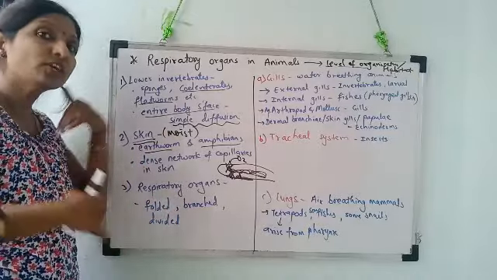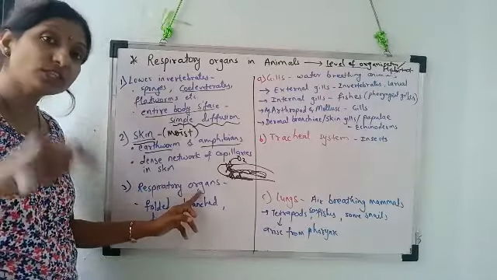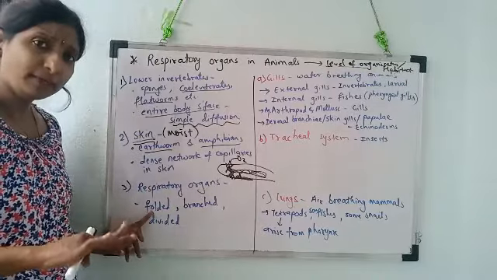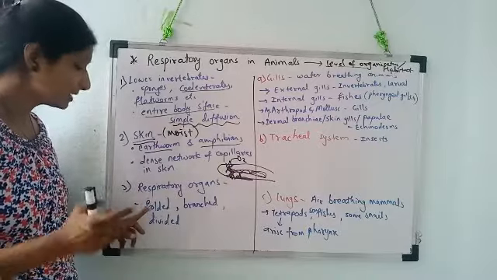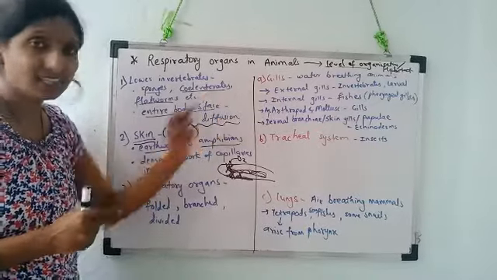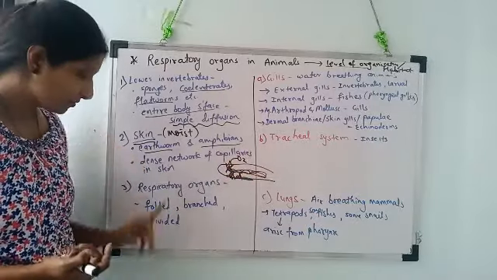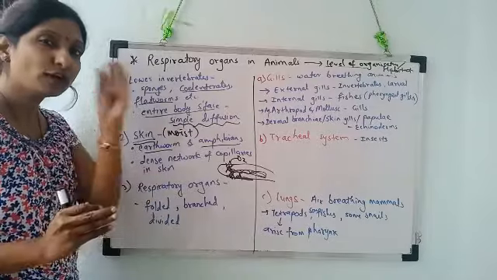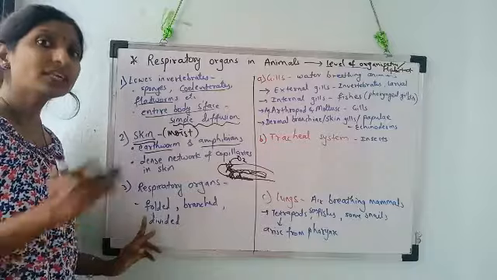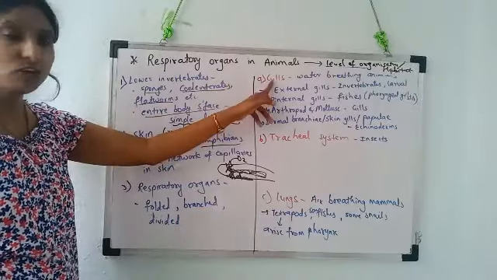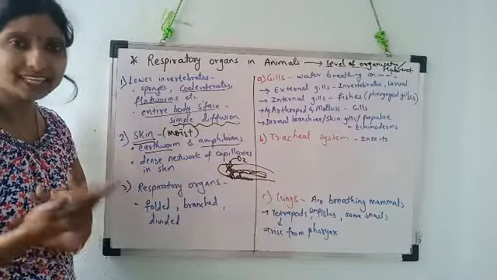And that is why their body develops certain special organs. They are called respiratory organs. The respiratory organs present in this complexly designed animal body might be extensively folded organs such as gills. Gills are folds. Or they are branched, for example, the tracheal system. Or they might be divided into a number of small sacs, that is lungs, having alveoli. Samjhe? So the respiratory organs might be extensively folded, or divided into branches, or divided into small sacs called alveoli.